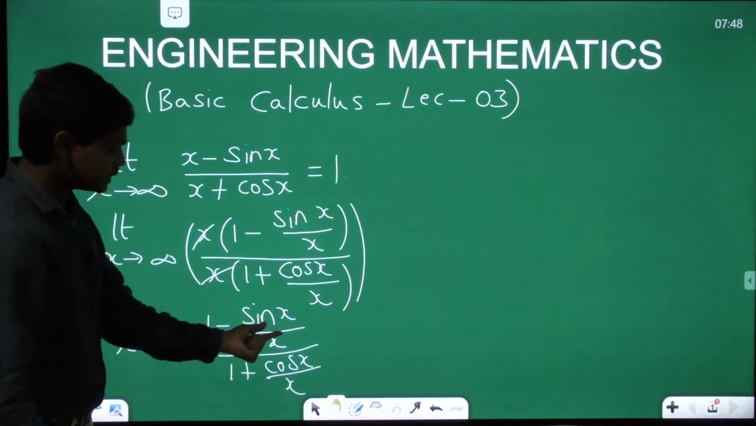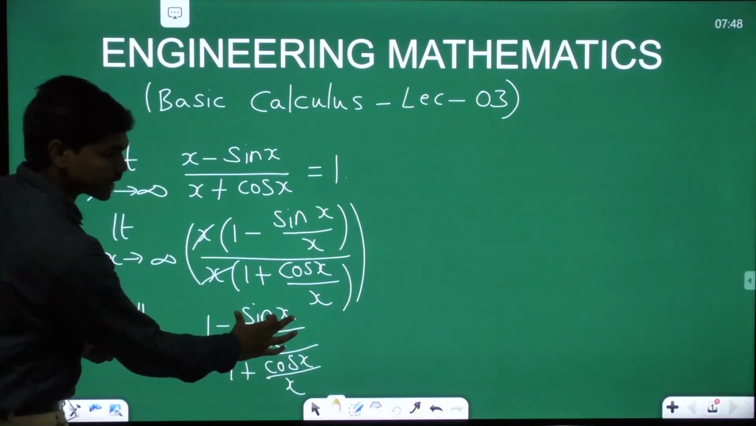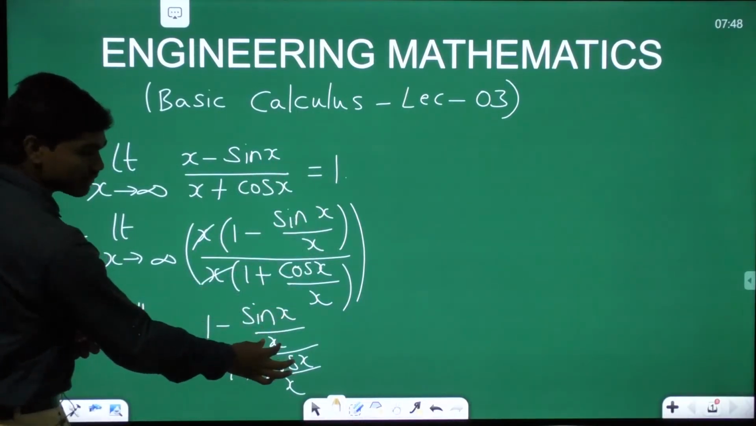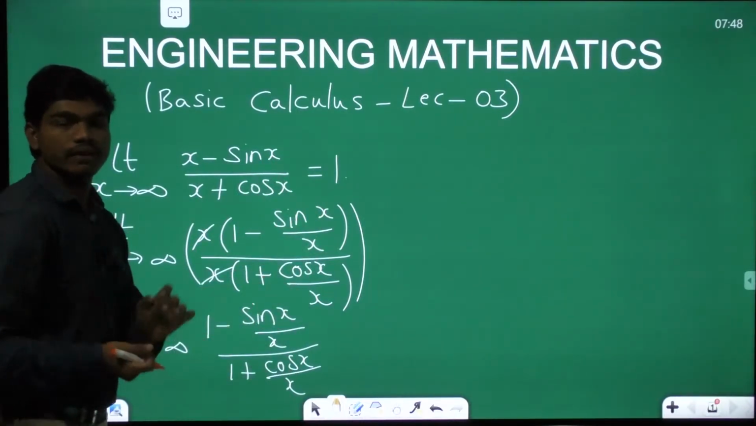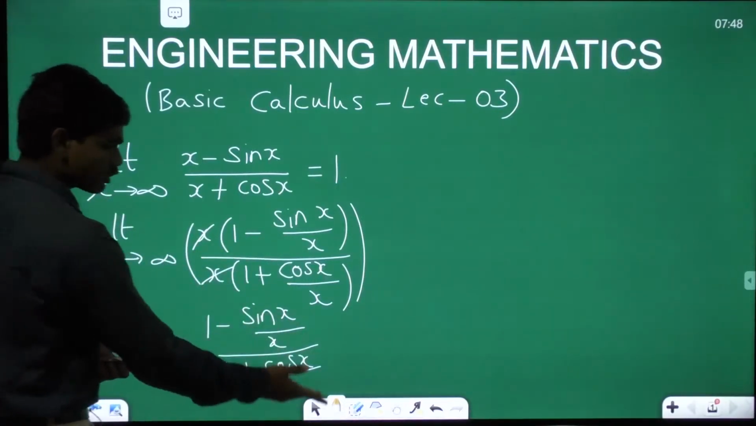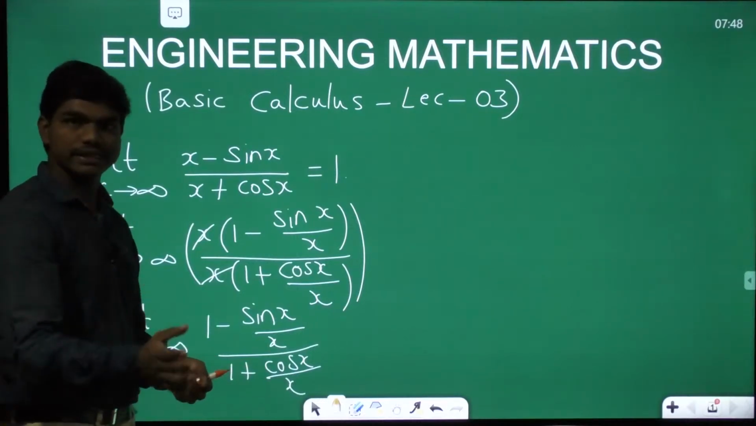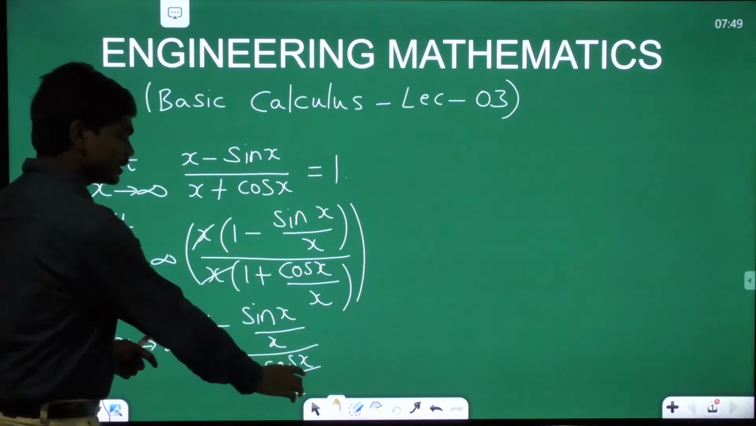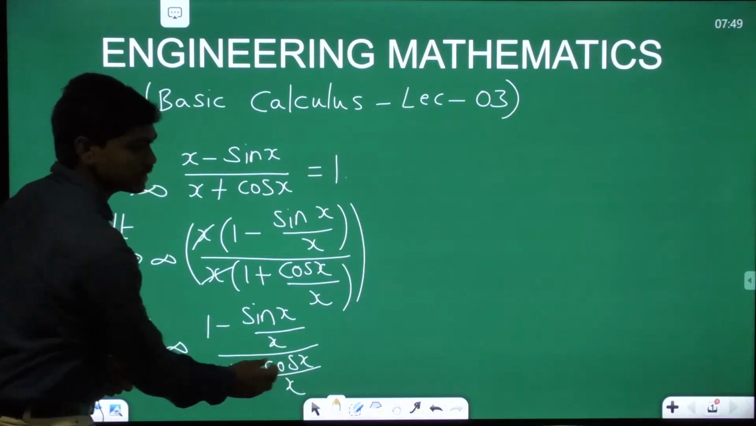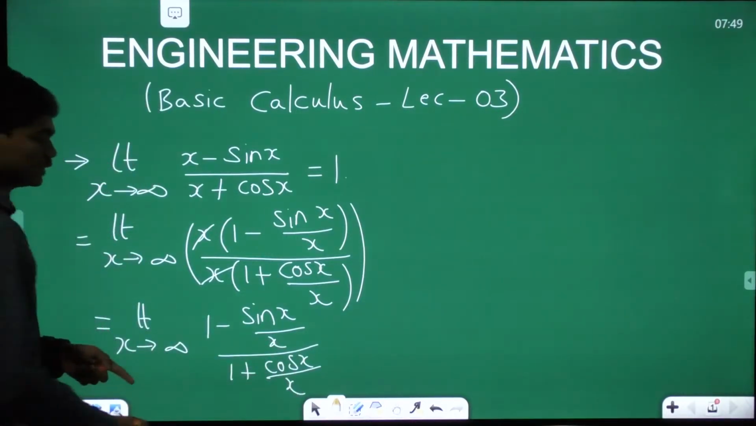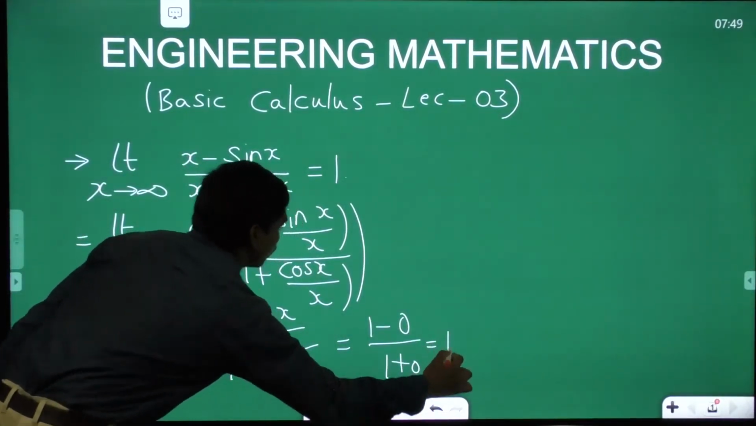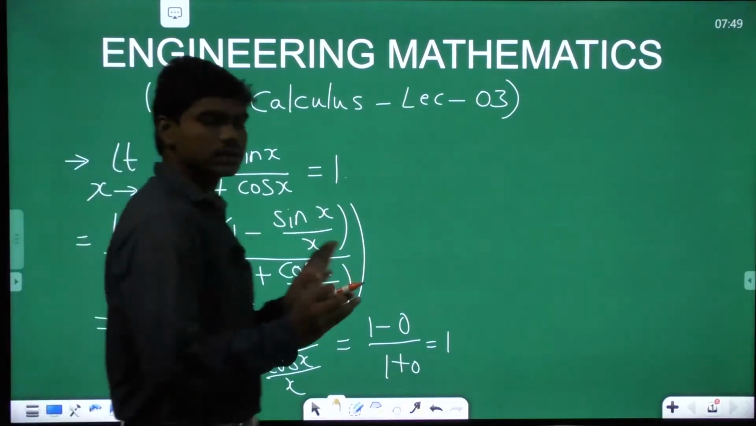When x is tending to infinity, sin x is a finite value between -1 and 1. A finite value divided by an infinite value will give 0, which means when x is tending to infinity, sin x by x will give 0. Similarly with cos x, because cos x is also finite, ranging from -1 to 1. This finite value divided by infinity again tends to 0, which means this limit is (1 minus 0) by (1 plus 0), which is 1. So this is the way to work out this particular question.